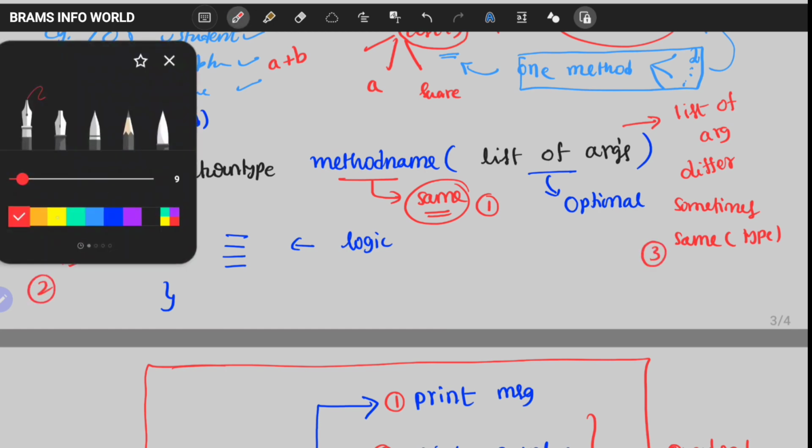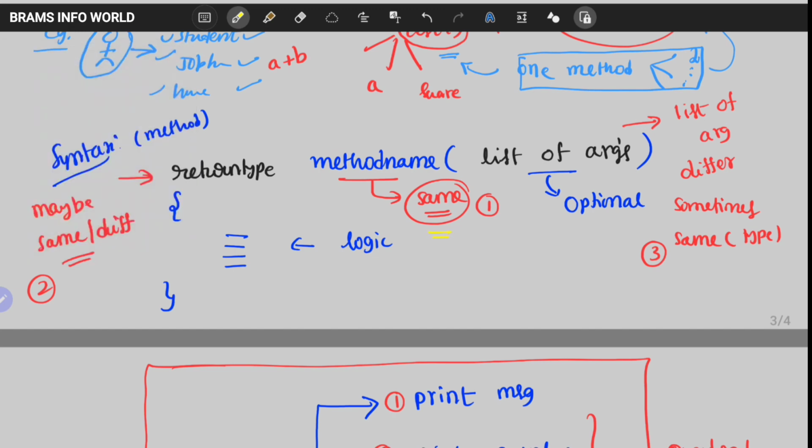Okay, so the rules are like same method name must be used in the entire class, and the return type may be same or different. You can use void, integer, float, double, anything is valid. List of arguments must be different when the return type is same. But sometimes we can use different, for example, I'm using int a, but next time I'm using double b or double a. So this is different, this is different. In these cases we can use same data types.